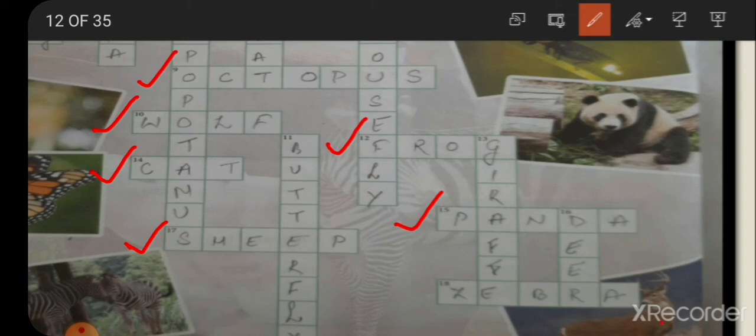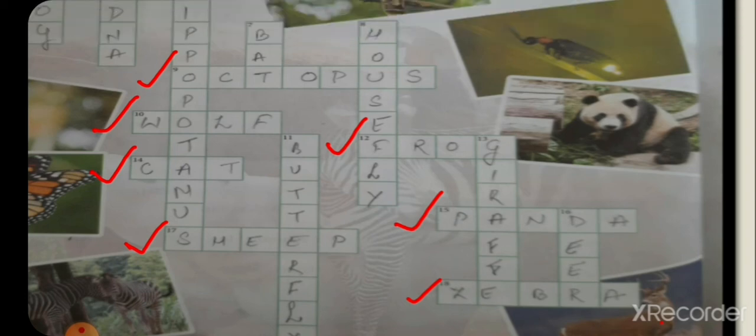The 18th one. This animal is a distant cousin to the quagga. The quagga is an animal that resembled this one, and it is extinct now. It is the same as the quagga, it is zebra. Zebra. Okay, let's move towards the down.